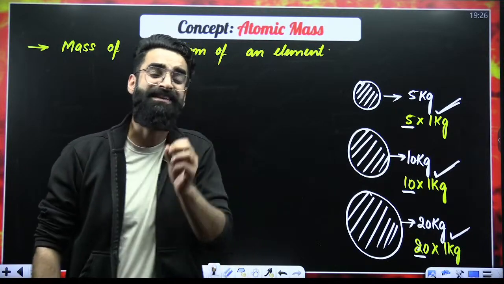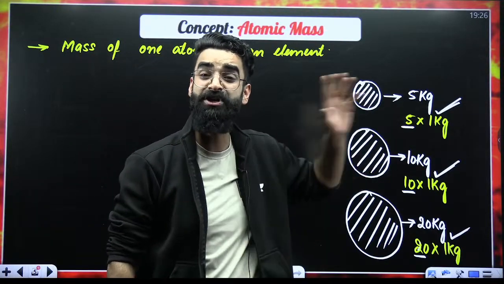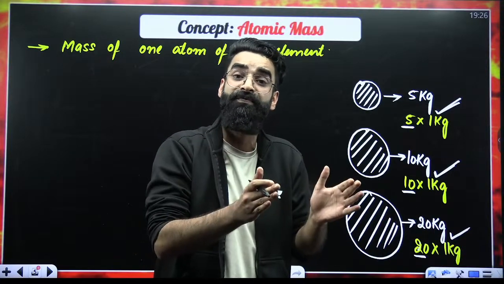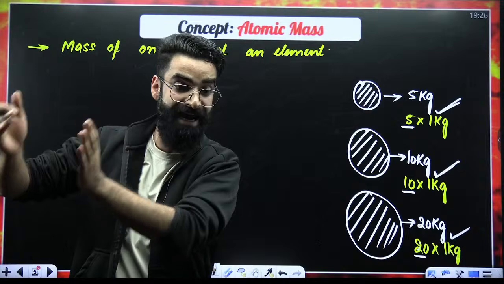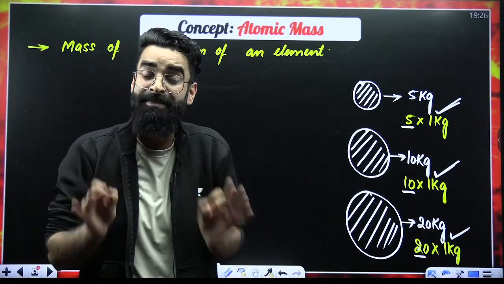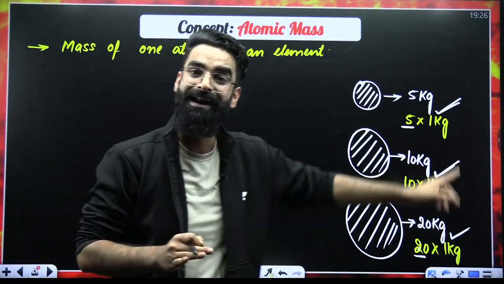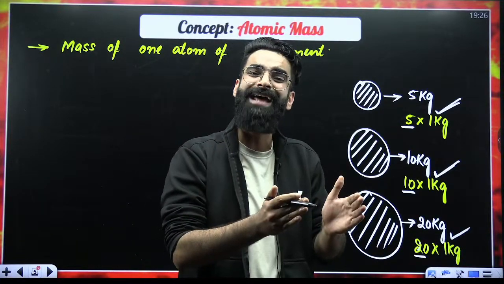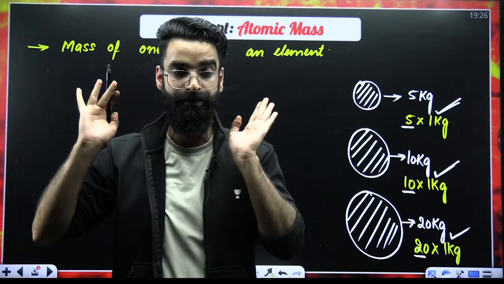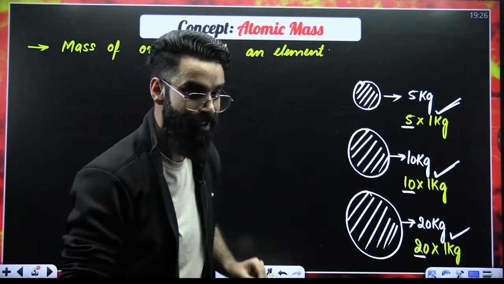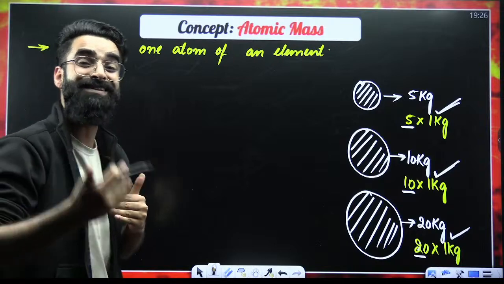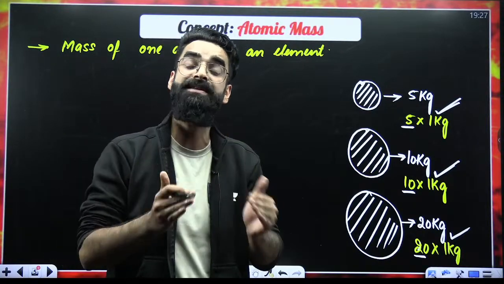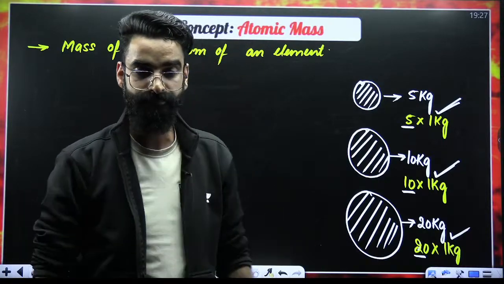Don't you think in chemistry we should have a reference, a standard like this 1 kg, so that we can compare the masses of different atoms, molecules, ions with that standard? Okay. Now, my dear students, what is that standard in chemistry? What is that reference with which we compare the masses of different atoms or molecules?